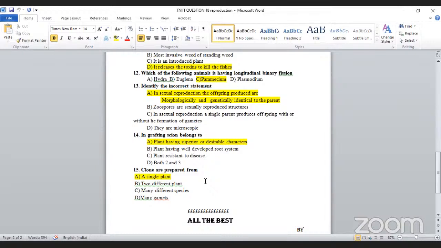You can imagine it like that. What about the product? The product is called a ramet. The offspring is there, no? After the cloning, you will get another plant or animal similar to the parent. Such offspring are called ramets. Don't forget, this one has also been asked many times.